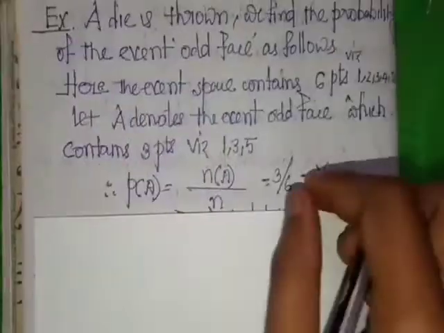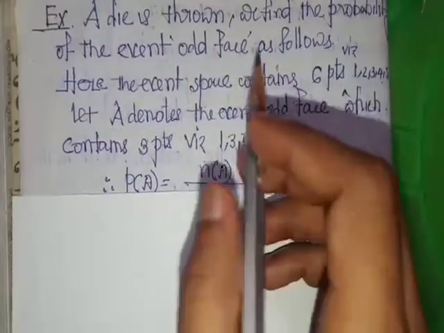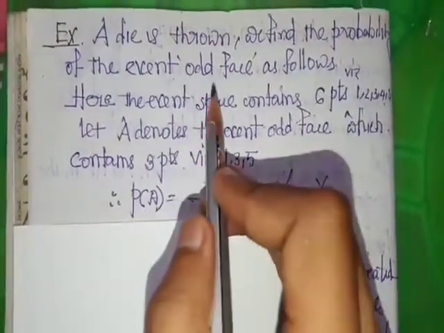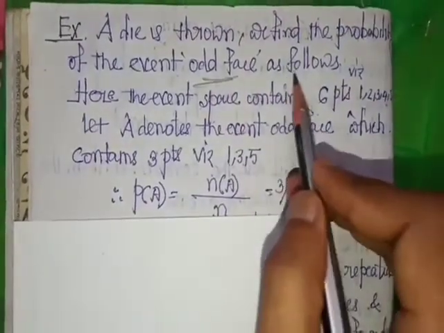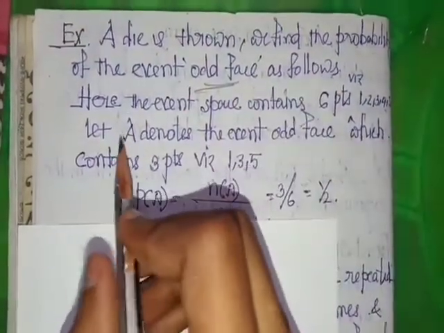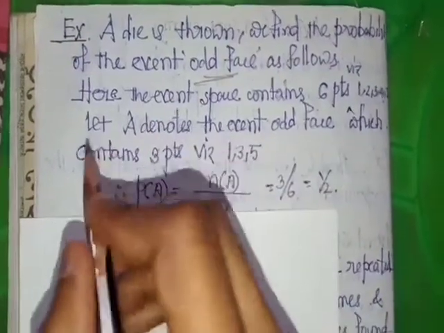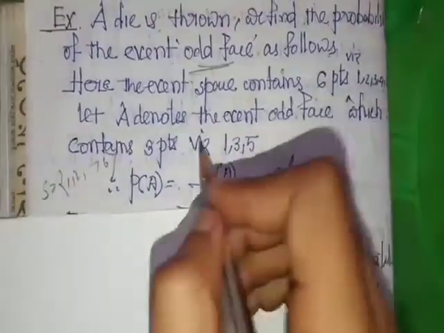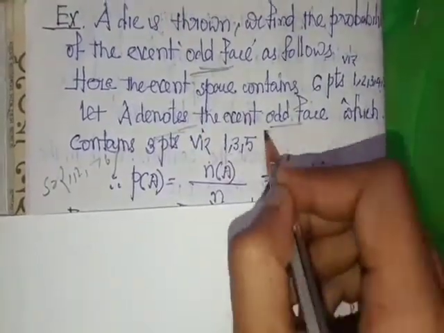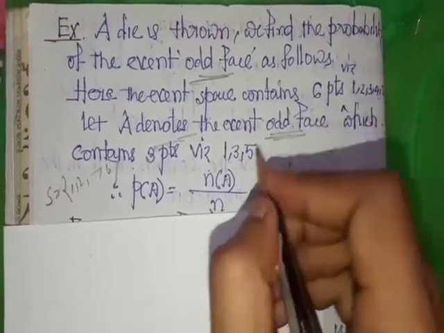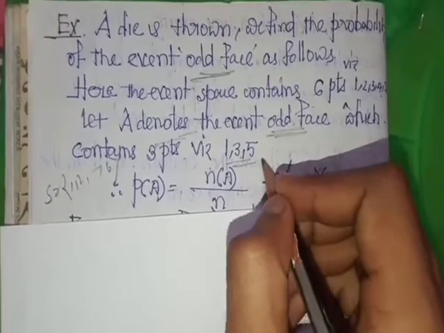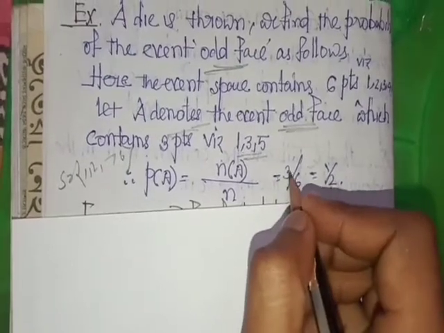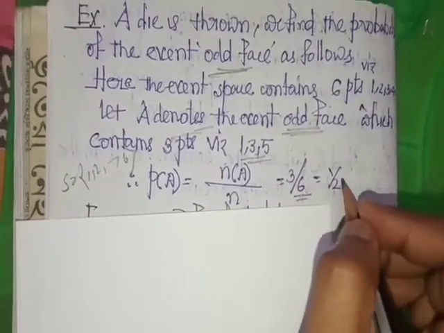Let us take another example. A die is thrown. We find the probability of the event odd face as follows. The sample space contains 6 points: 1, 2, ..., 6. Let A denote the event odd face occurring, which contains 3 points: 1, 3, 5. Then the probability of A is n(A)/n, so 3/6 equals 1/2.